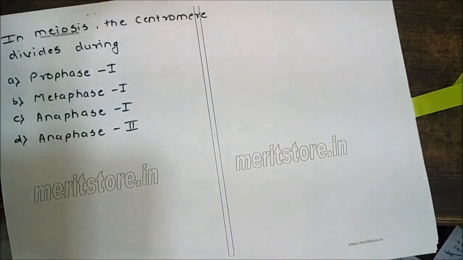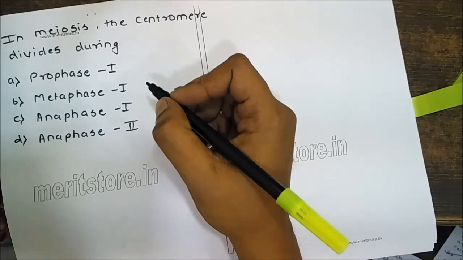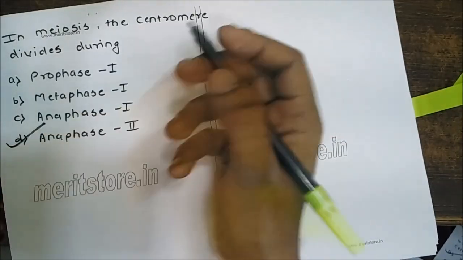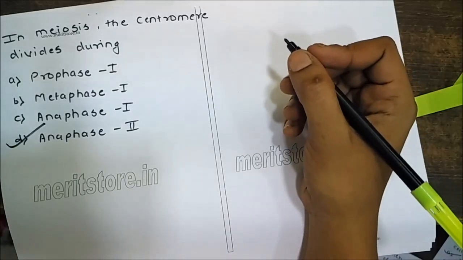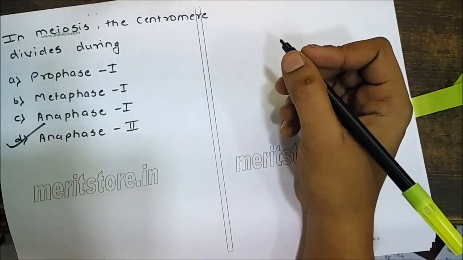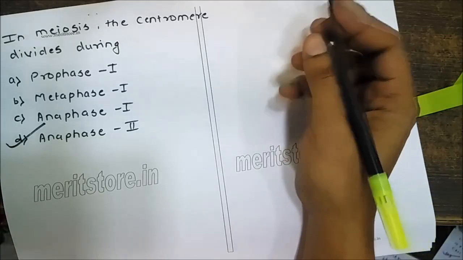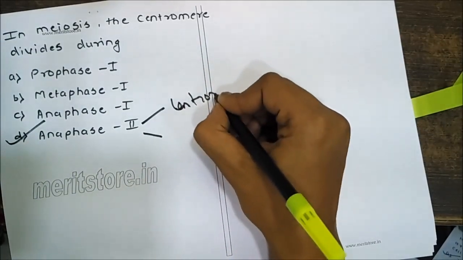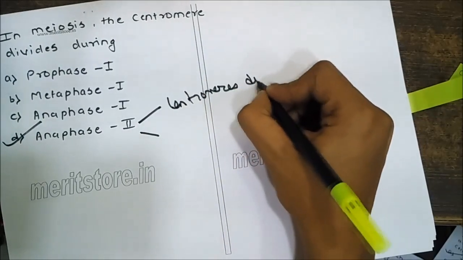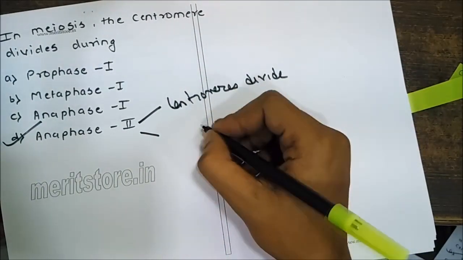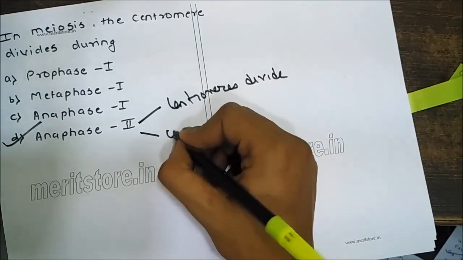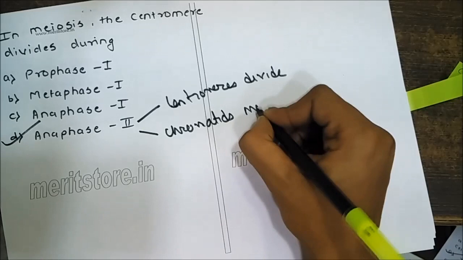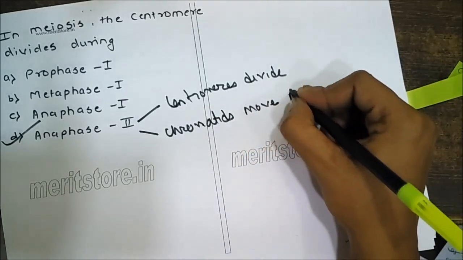Next, in meiosis, the centromere divides during? The correct option is anaphase 2. So the centromere divides and the chromatids move towards opposite poles during anaphase 2.